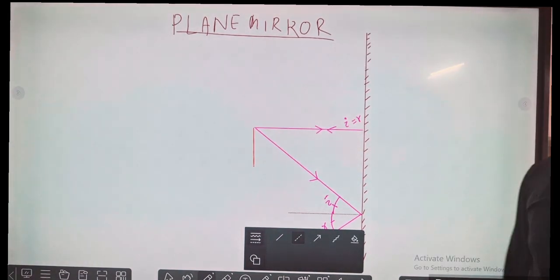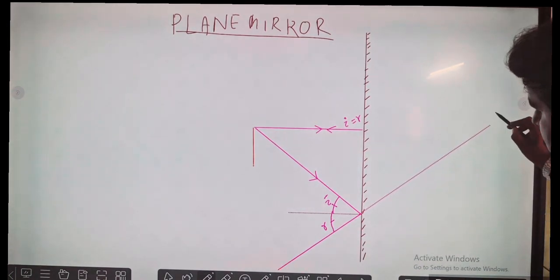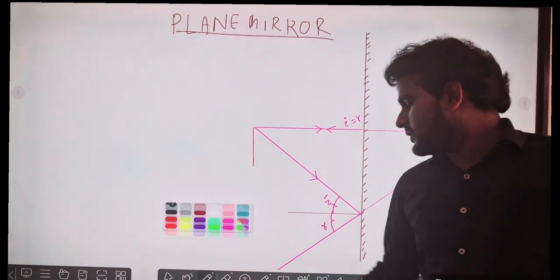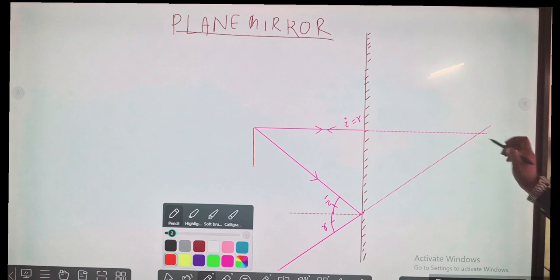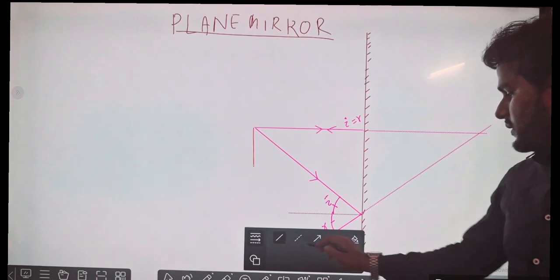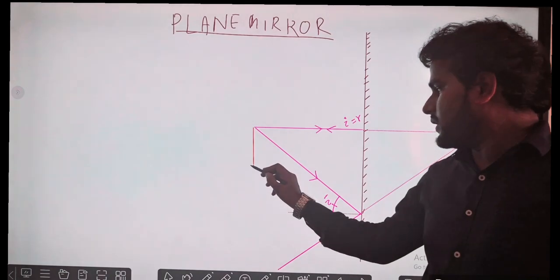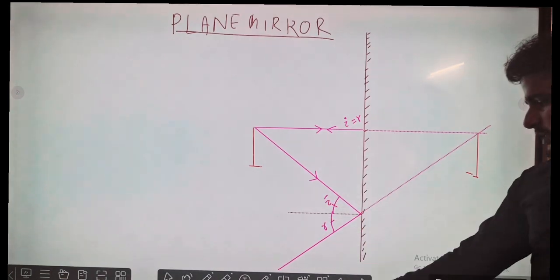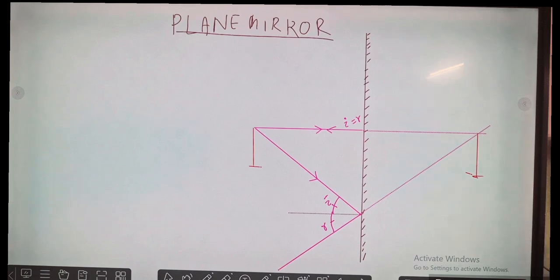So let us draw the apparent portions. This is the opposite part of the ray. You can observe that they are meeting each other at a point behind the mirror. So the object will be here. If this is the object, the image will be here. Sorry, this is the image. Clear?